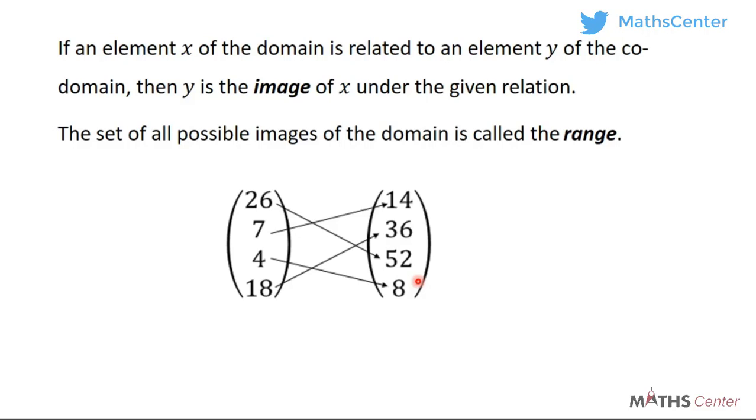The range is the set of all possible images of the domain. So when you come here, you can see that all these here are possible images. These are what you refer to as the images. All of them, if you take them one by one, so 8, 14, 36, and 52, all of them in one set is what you refer to as the range. So if you take 8, 14, 36, and 52 in this case, we say that you have the range, the set of all possible images. The set of possible images that the domain can produce is what we refer to as the range.